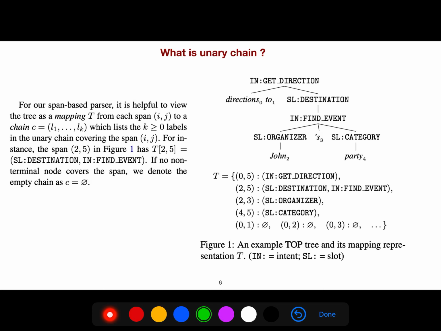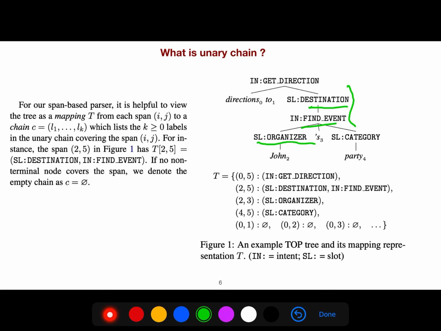And this is a unary chain, for example, destination to find event and so on. So for our span base, it is helpful to view the tree as a mapping. For example, when we say span 2 to 5, it means SL organization in field and find event and destination.